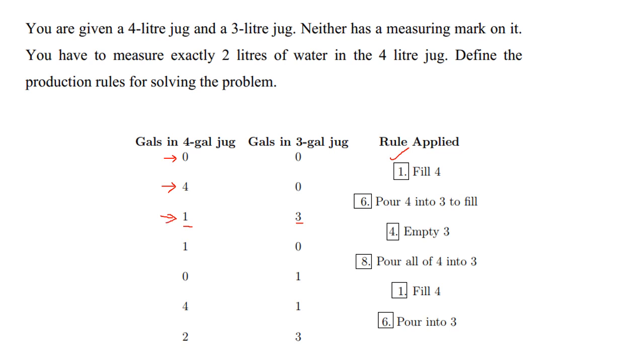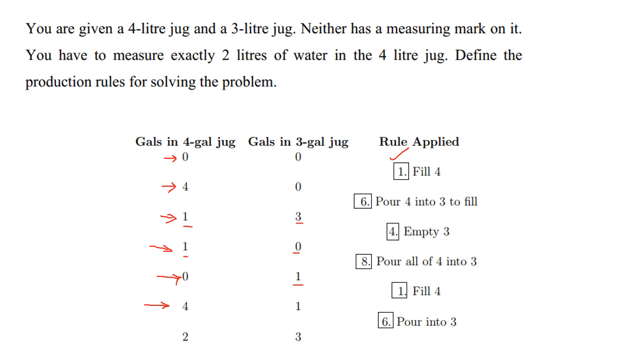Now we empty the second can. After this operation, we get 0 water in the second can and 1 in the first can. Now again we pour all the water from the 4-liter can into the 3-liter can. After this operation, the water in the first can is 0 and in the second can is 1. Now we fill the first can again, giving (4, 1).